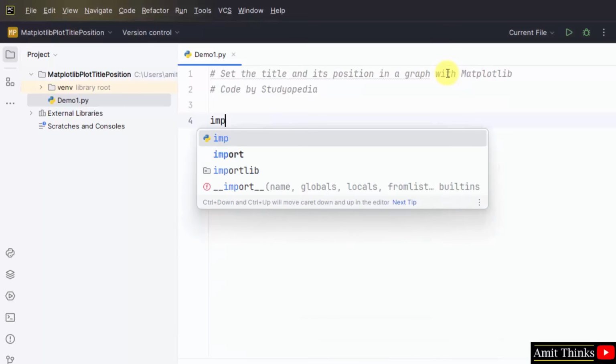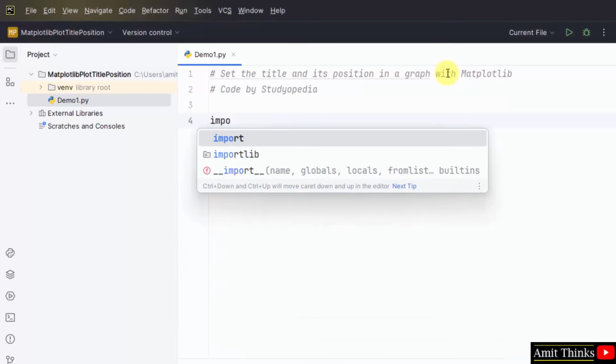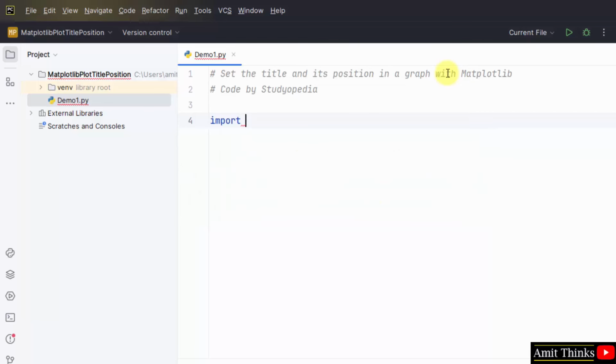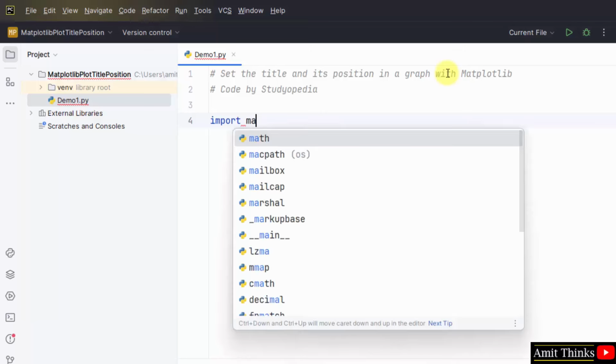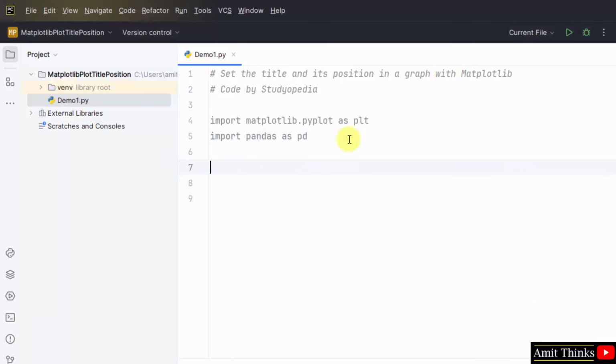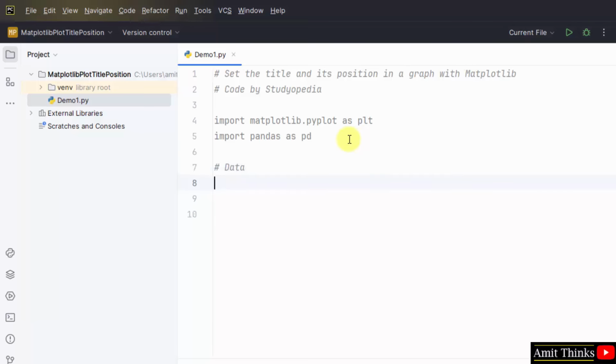At first we will import the matplotlib library as well as the pandas library, because the input for the matplotlib graph we will get from pandas, that is our pandas DataFrame. Import both of them. Now let us create the data for a DataFrame.